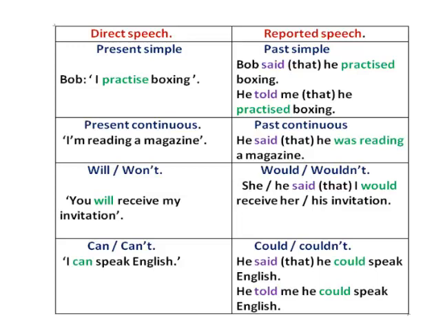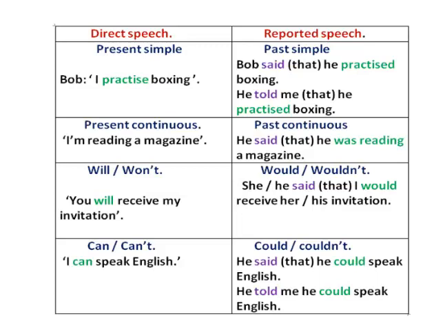Or the reporting verb to tell, he told me he practiced boxing. That is between brackets because it is not always necessary. We are not obliged to use it. You can say Bob said he practiced boxing. He told me he practiced boxing.